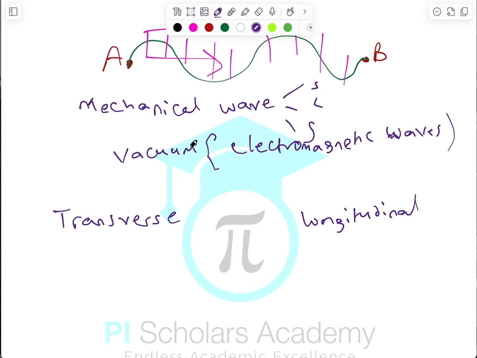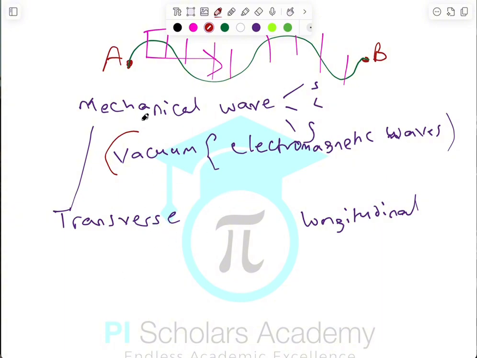Now, take note, something can be a mechanical wave. A mechanical wave can be transverse or it can be longitudinal. So it doesn't matter that it's a mechanical wave. Although electromagnetic waves are always transverse waves, a mechanical wave can be transverse and can be longitudinal.